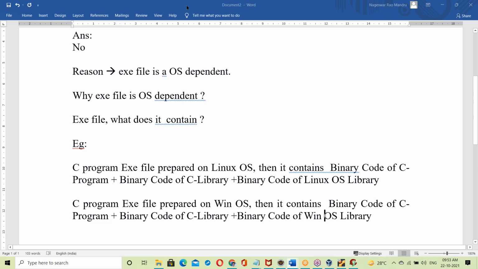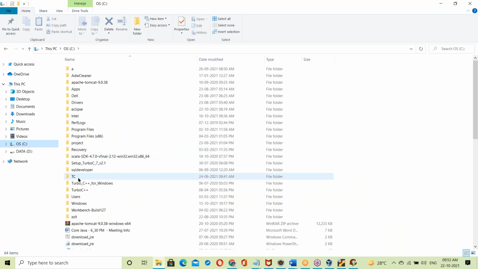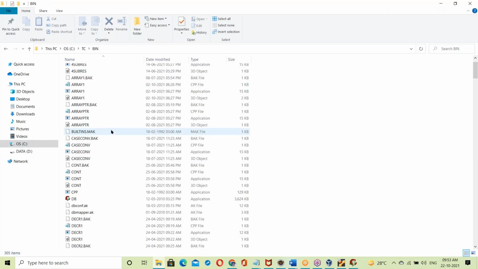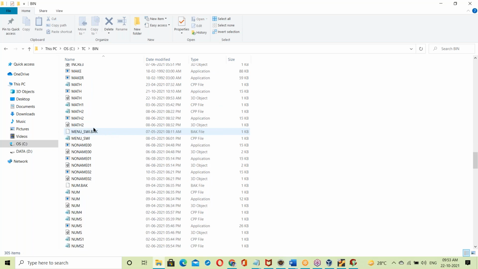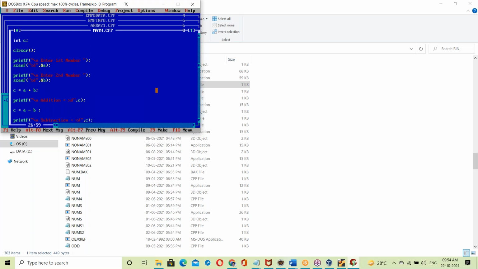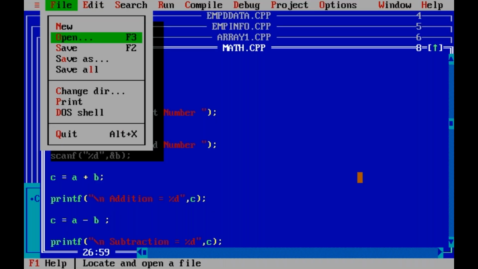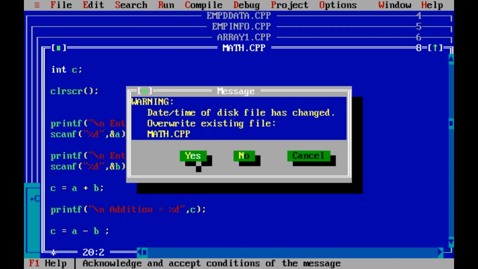Let us go to the backend of Turbo C. In the C drive, the Turbo C install bin directory, see here this is the application, and these are files, math.c and so on.